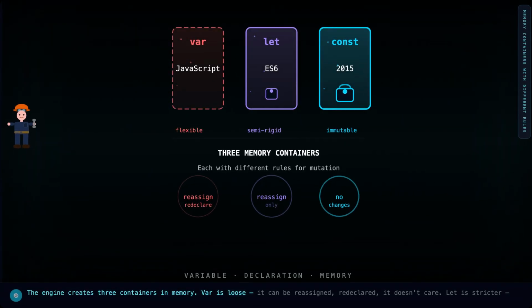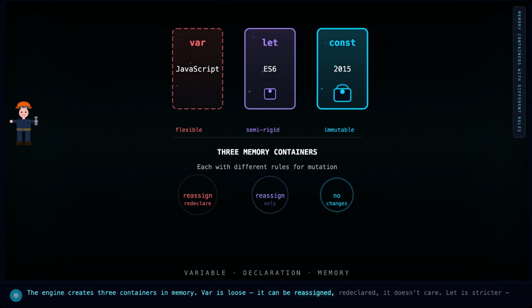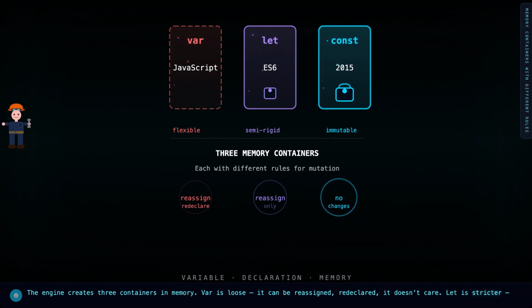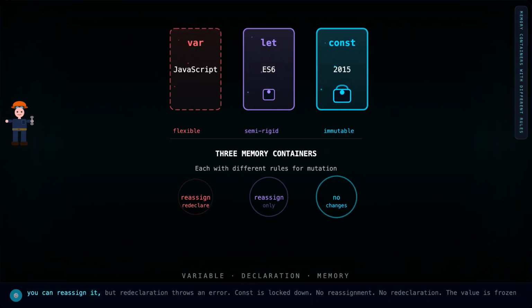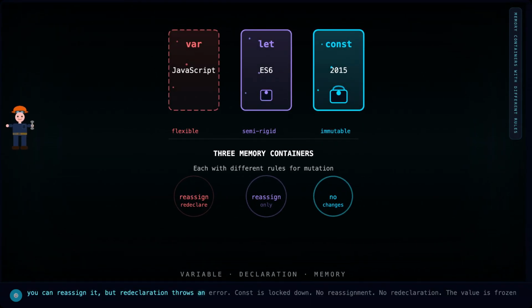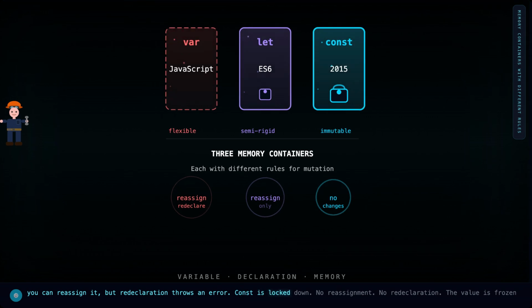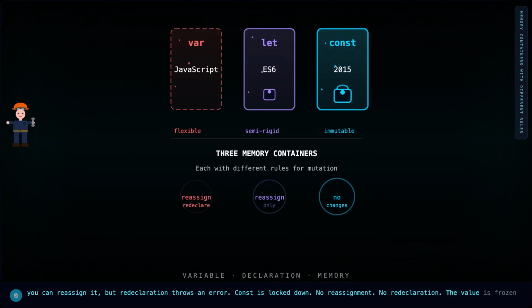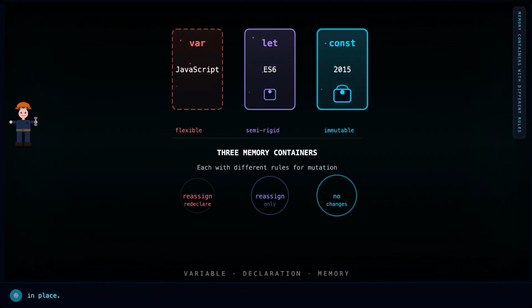Var is loose. It can be reassigned, redeclared. It doesn't care. Let is stricter. You can reassign it, but redeclaration throws an error. Const is locked down. No reassignment. No redeclaration. The value is frozen in place.